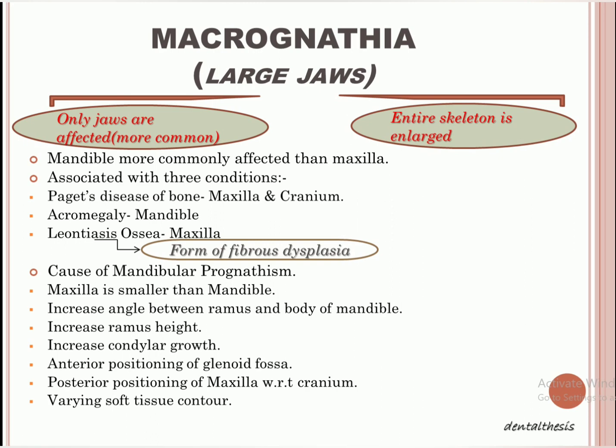And there can be a varying soft tissue contour. So these are all the causes of mandibular prognathism, and from all these things, what we see is that the mandible is looking slightly forward, right? That's why we say there is a macrognathia of the mandible.